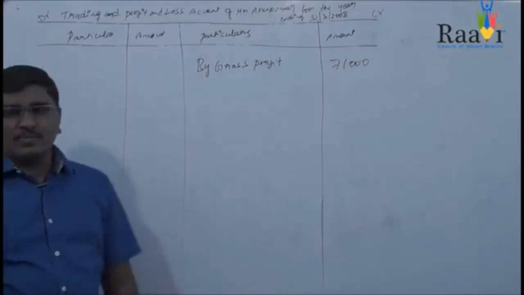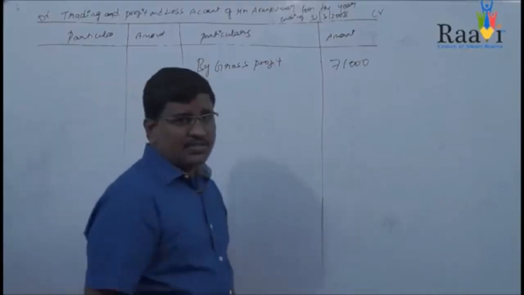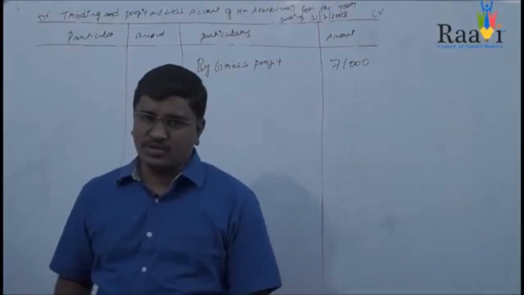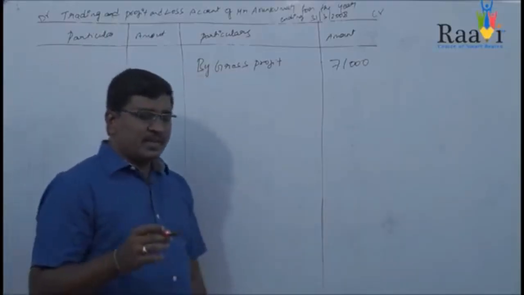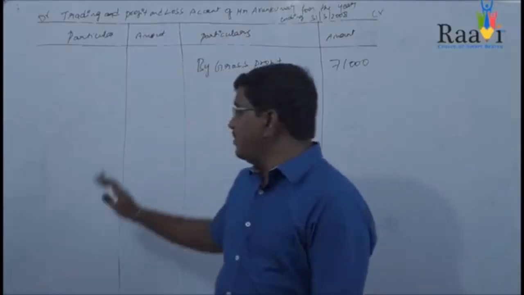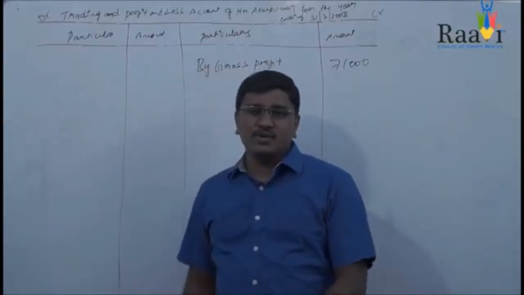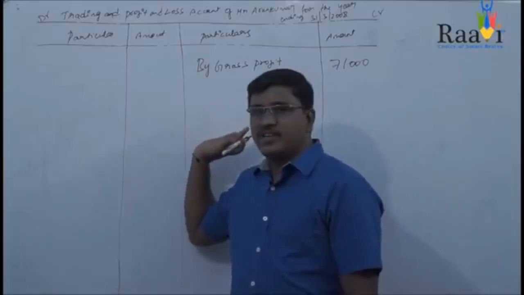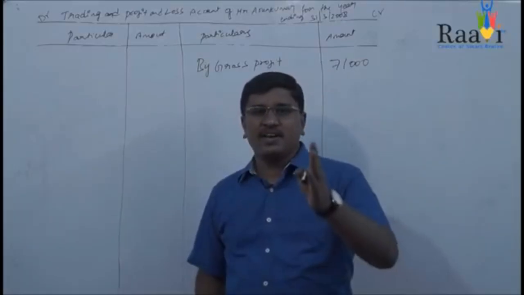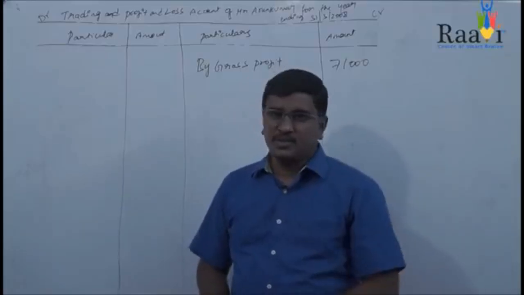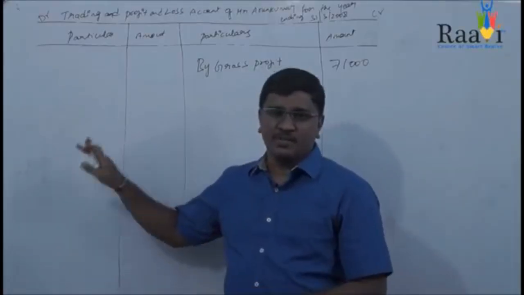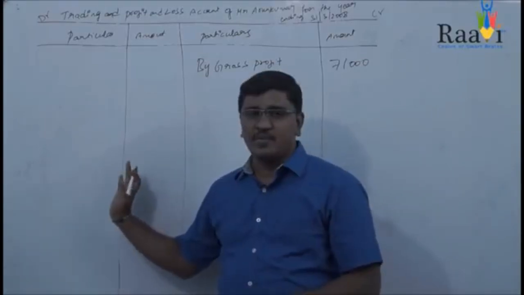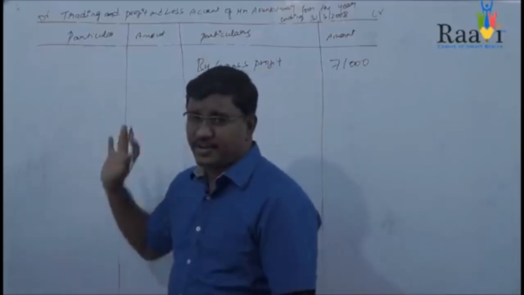The other item which comes in the profit and loss account is, you can see, the advertisement expenses, 5,000. Whenever you are preparing the profit and loss account, especially when you are writing the debit side, you need to see only the debit side of the trial balance and the adjustments. When you are going for the credit side, you need to see the credit side of the trial balance and the adjustments. You should not see the credit side when you are going with the debit side, and you should not see the debit side when you are going with the credit side. That is a simple formula you need to remember for preparing the profit and loss account or trading account also.